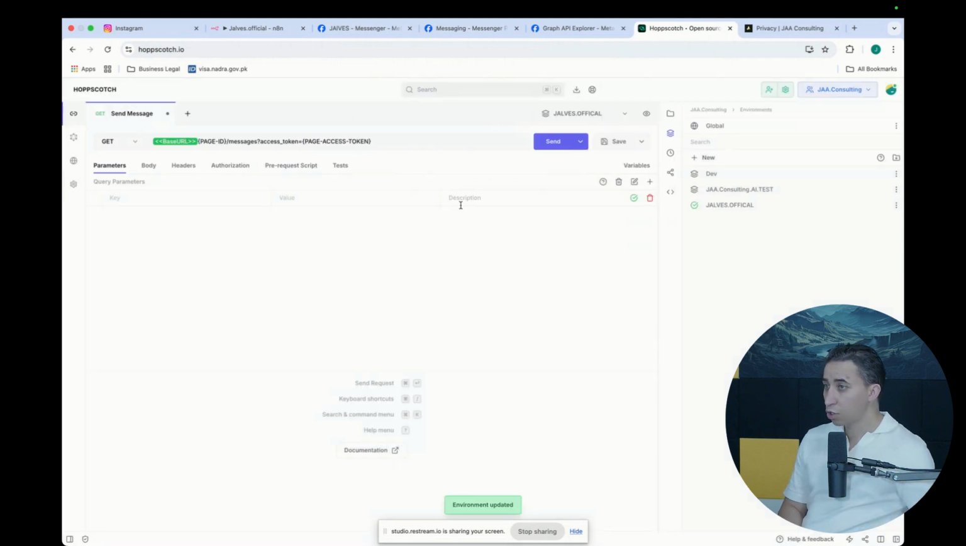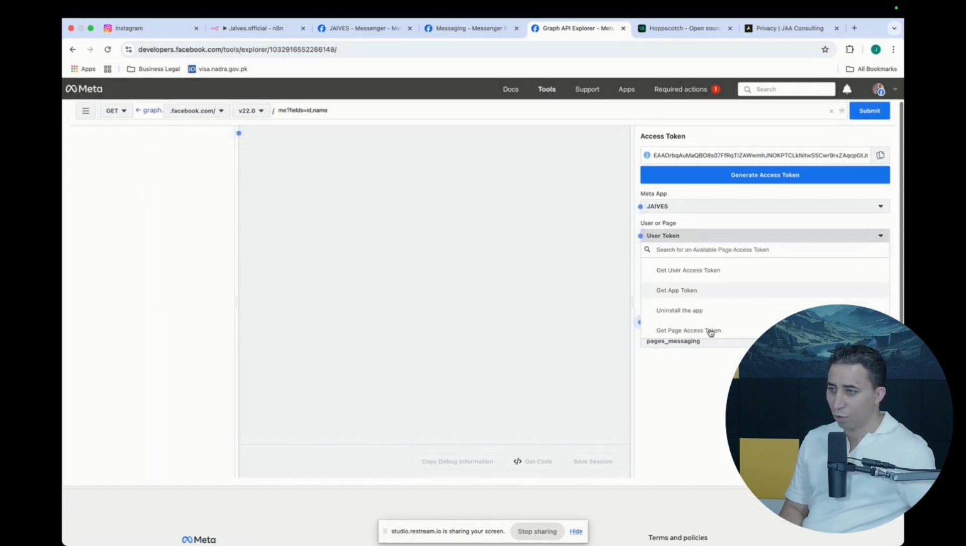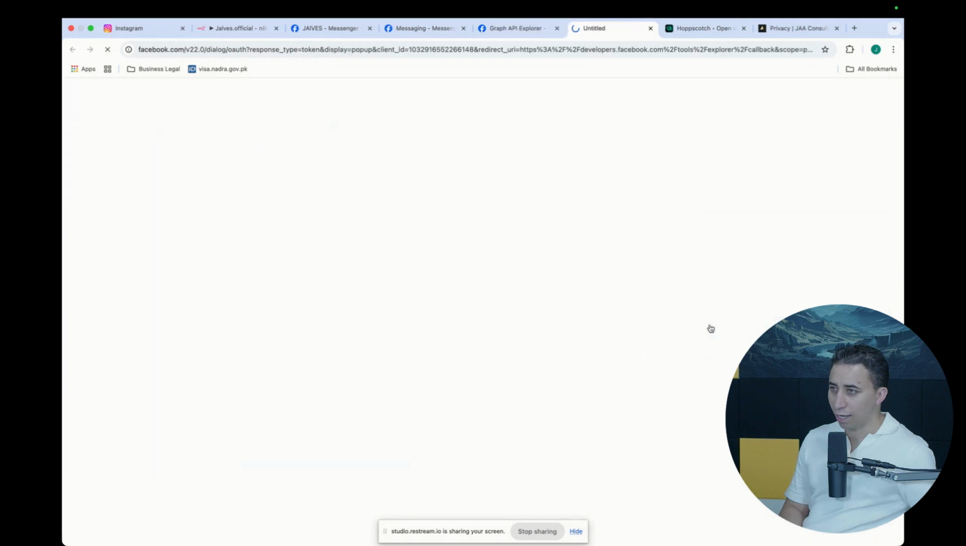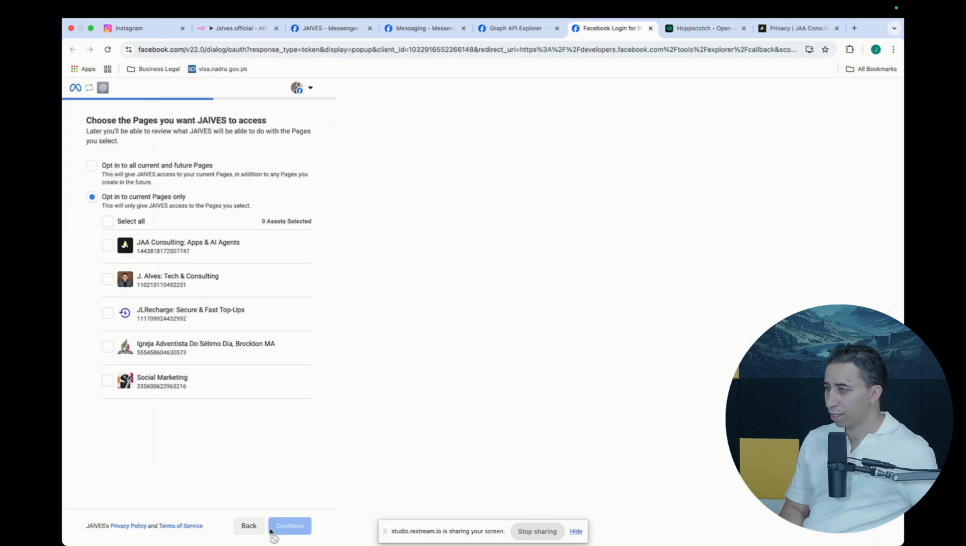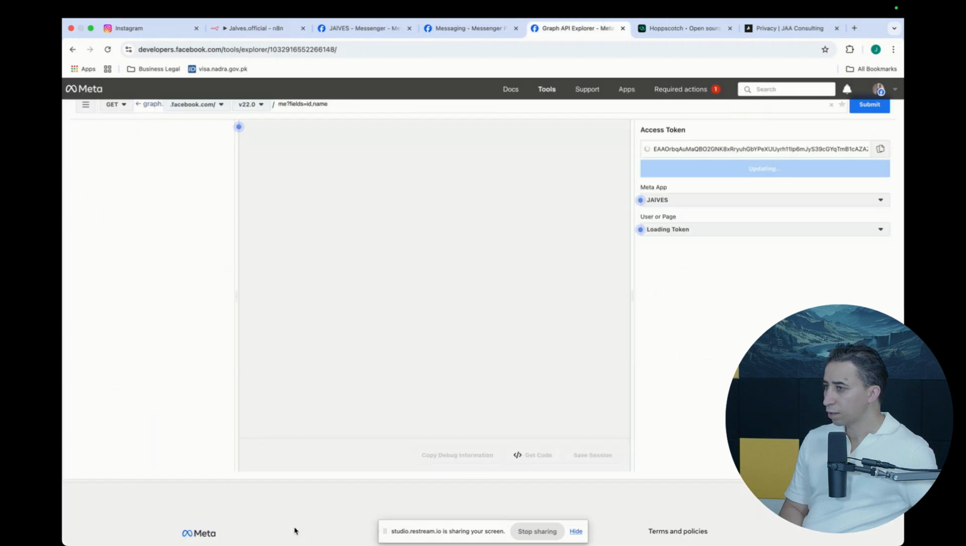I like to think this tool here is the user token, but you have to go and get the page access token. It's very important to get the page access token. No, that's the wrong one. This one. Okay, let's continue.